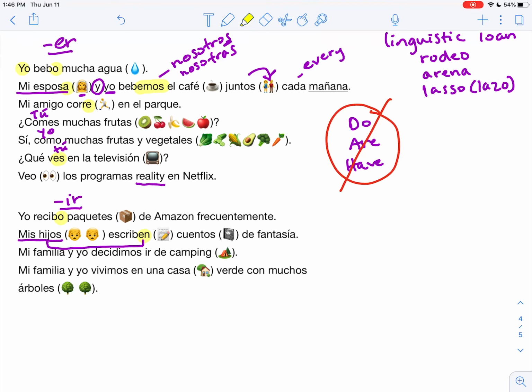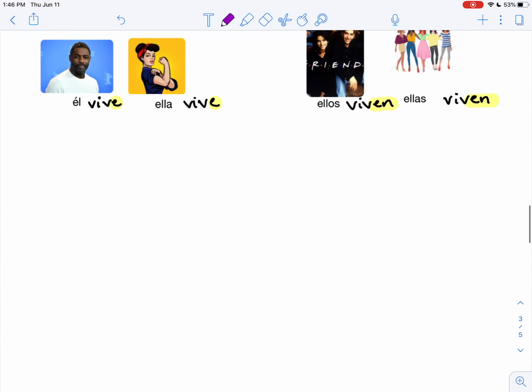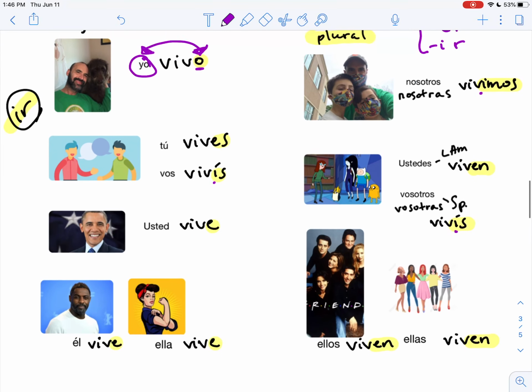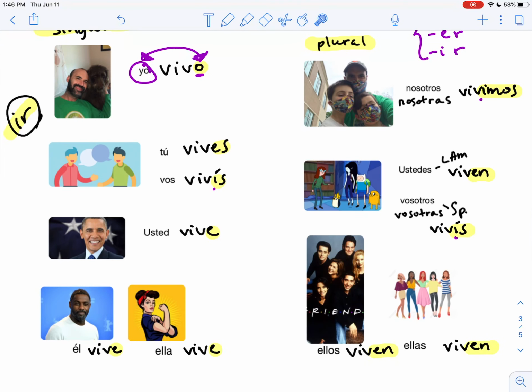Mi familia y yo decidimos ir de camping. Remember, again, whenever you see someone y yo, it's always going to be nosotros or nosotras. So we see that imos, decidimos, that imos form is up here for nosotros. Here you see, aquí estoy yo con mis dos hijos.